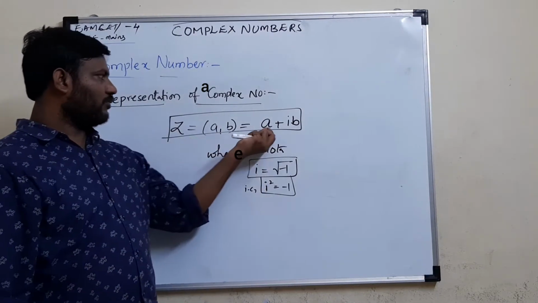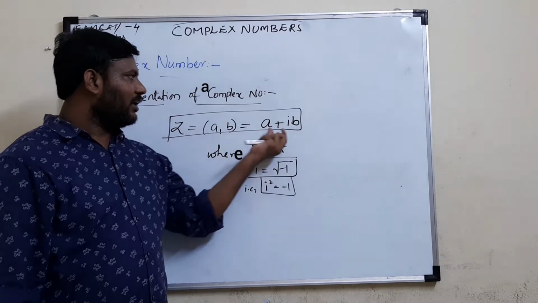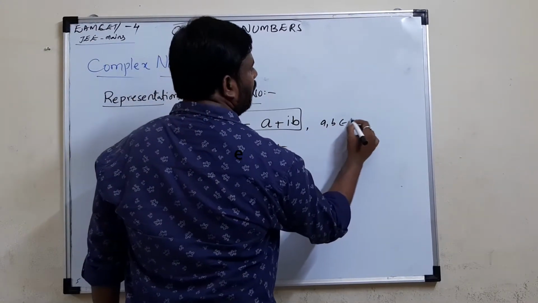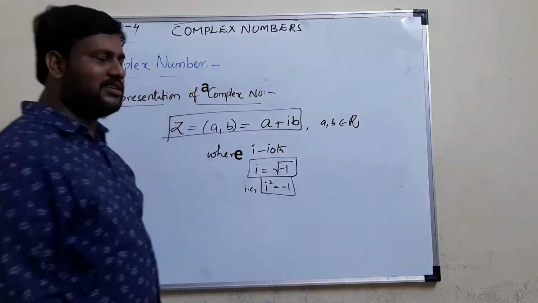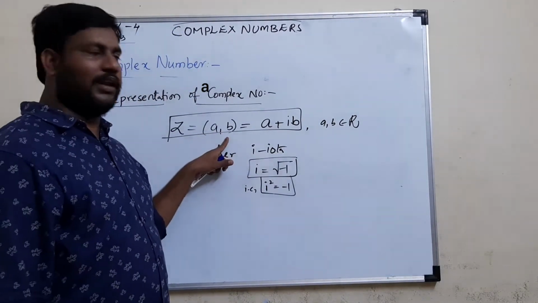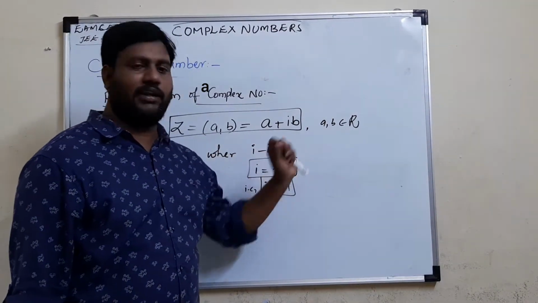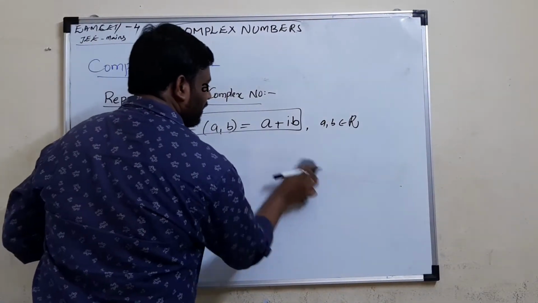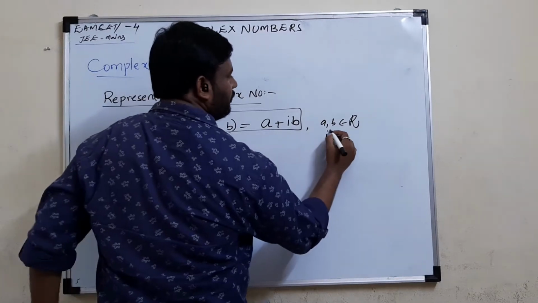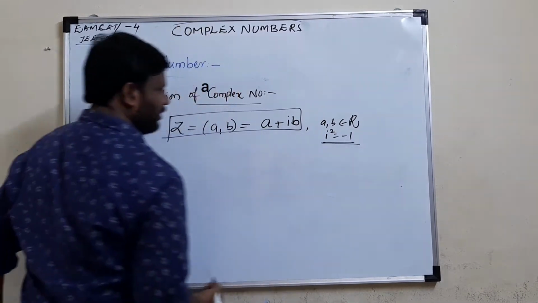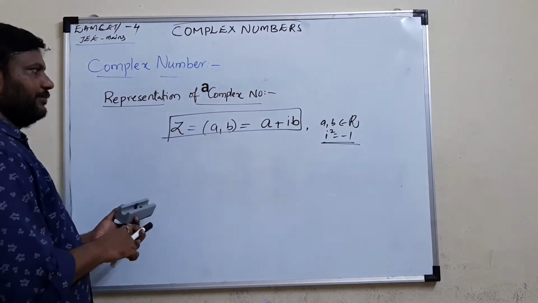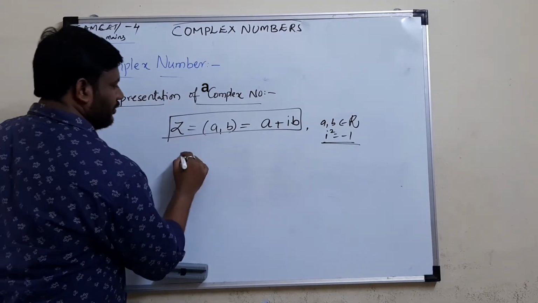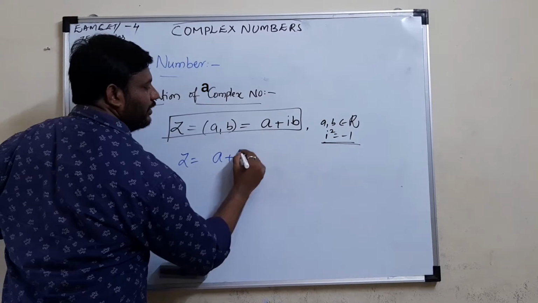Right now, the representation of a complex number is either (a, b) or a plus ib. Here also a, b belong to the real numbers, by the definition of complex numbers as an ordered pair of real numbers. Here also a and b are real numbers. In this representation, where i square is equal to minus 1, keep it aside. We observe here a plus ib, where Z is equal to a plus ib.